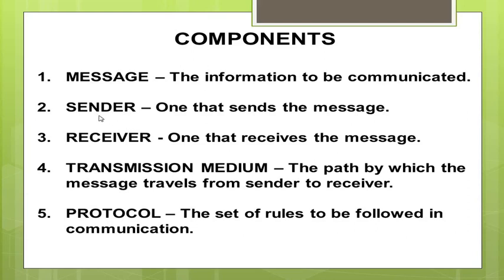The second component is the sender. The sender is the device or the person that sends the data message. The sender can be a computer, a workstation, a telephone handset, a video camera, and so on. The receiver is the device that receives the message. This also can be a computer, a workstation, a telephone handset, television, and so on. The next component is the transmission medium. The transmission medium is the path by which the message travels from the transmitter to the receiver.